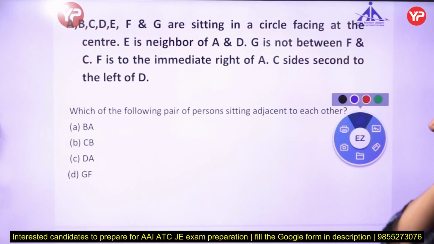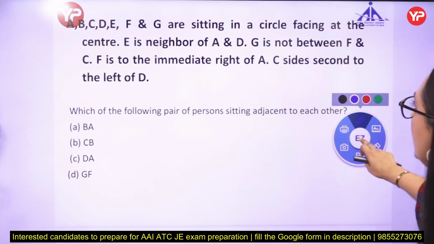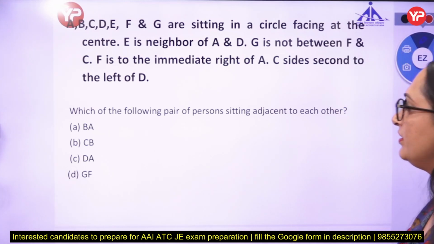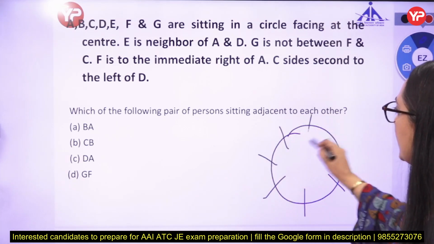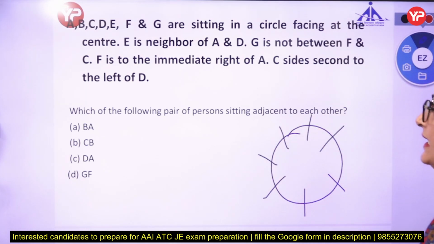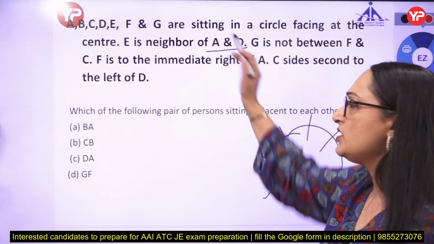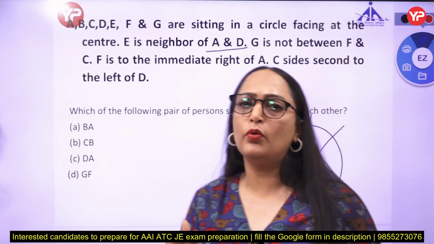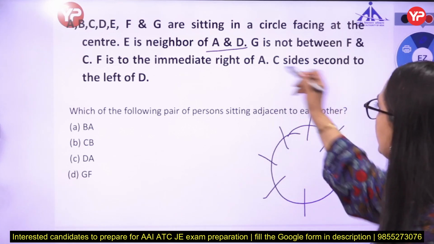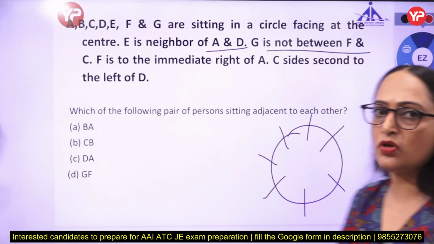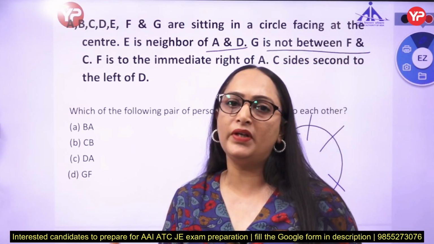A, B, C, D, E, F, G are sitting in a circle facing at the center. 1, 2, 3, 4, 5, 6 and 7 people are sitting in a circle, given that all of them are facing inside the circle. E is neighbor of A and D. Okay, so this is not a definite information. E is neighbor of both A and D, but we don't know the position of A and D in this line. Now G is not between F and C. This is also not a definite information.